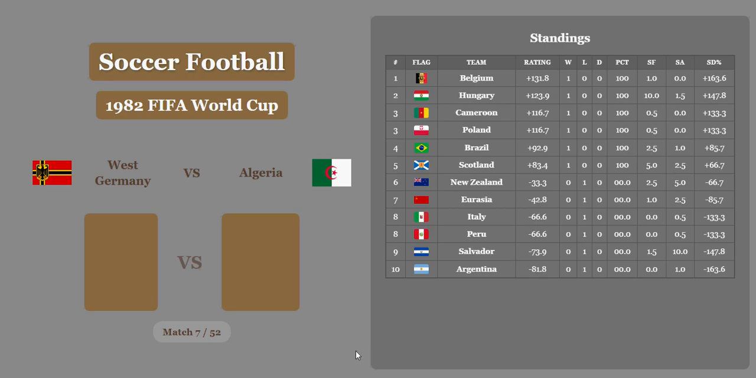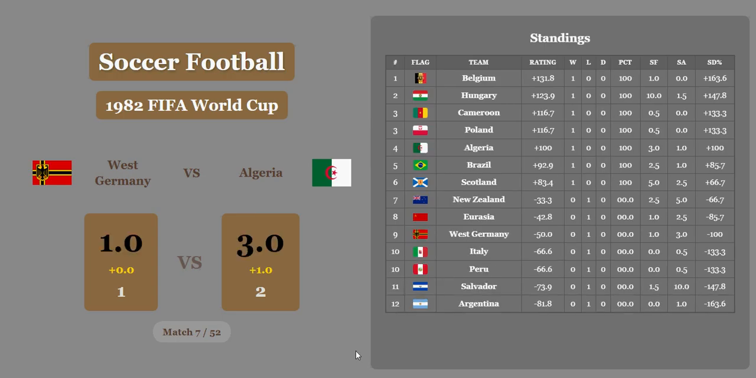West Germany versus Algeria. Algeria pulls off a huge victory. Unbelievable. They even get a whole goal. That's just embarrassing for Germany. And Algeria, we're off to a great start with a 2-goal difference against Germany.